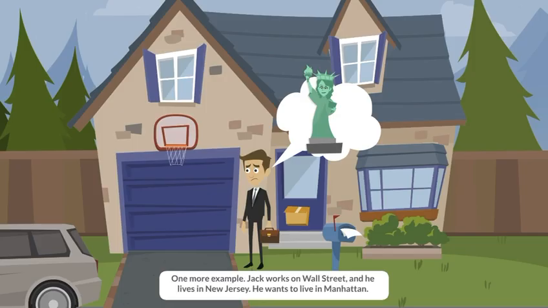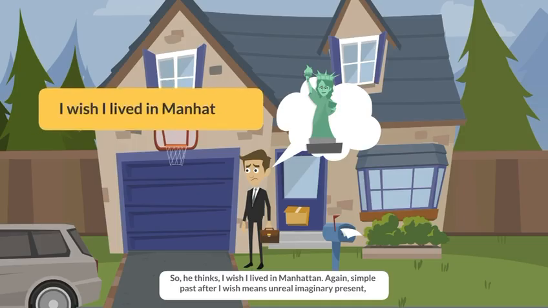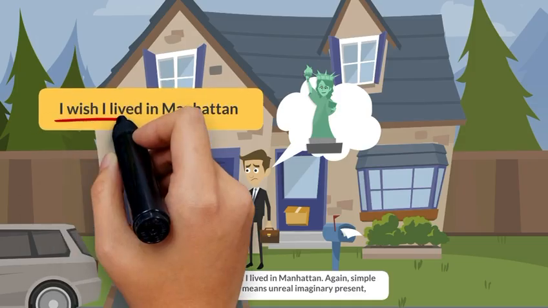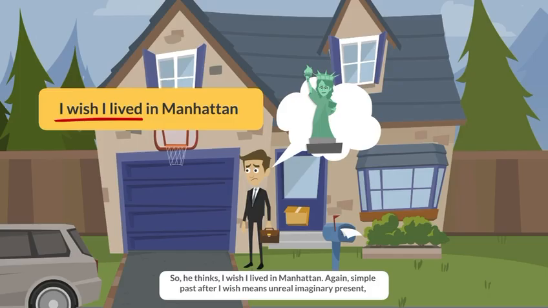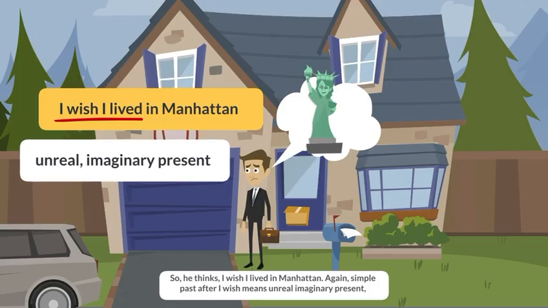One more example. Jack works on Wall Street, and he lives in New Jersey. He wants to live in Manhattan. So he thinks, I wish I lived in Manhattan. Again, simple past. After I wish means unreal imaginary present, which doesn't exist. Jack in reality lives in New Jersey, but he wishes he lived in Manhattan.